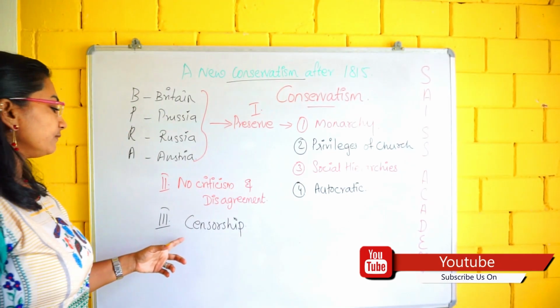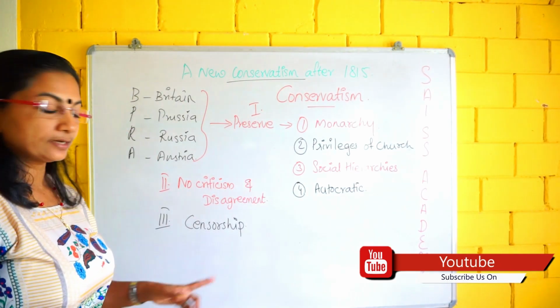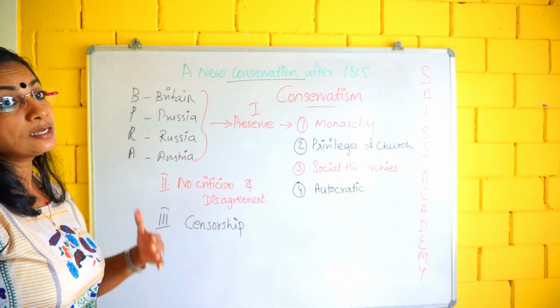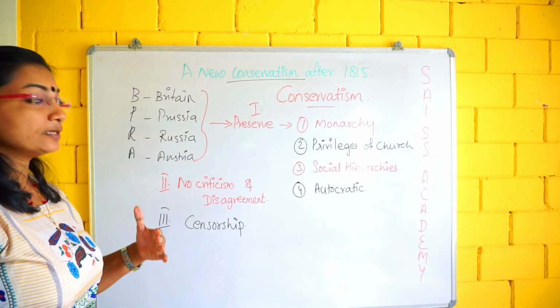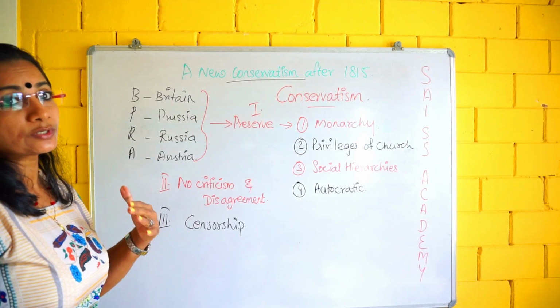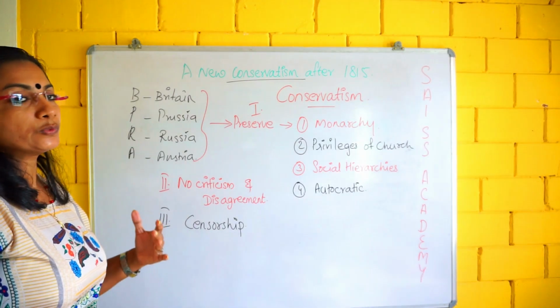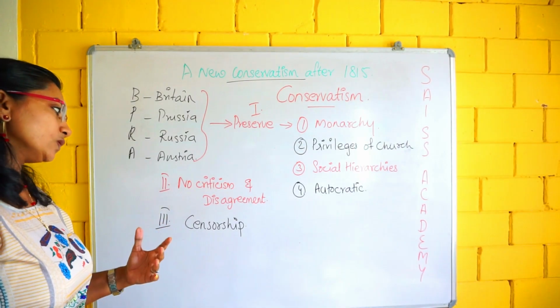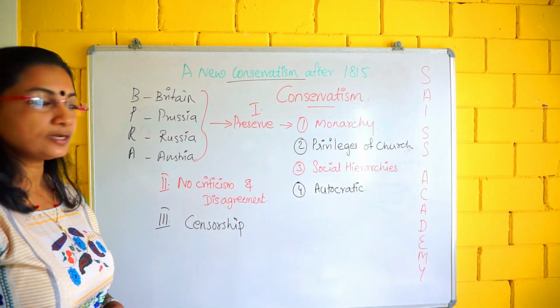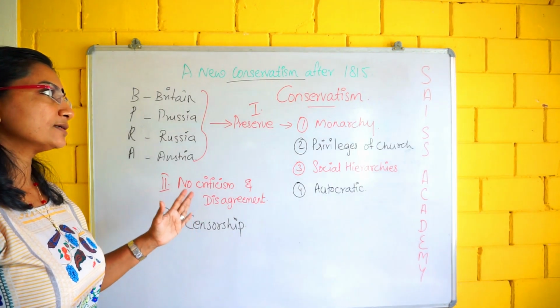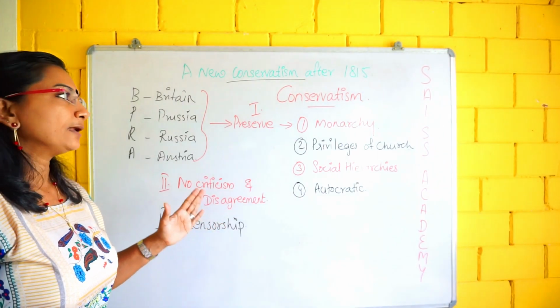Yes, the third thing was censorship. Got it? Censorship. That means they brought censorship and nobody was allowed to criticize them even through the newspapers, plays, songs, etc. Got it, children? These are the things that the conservatives brought at that time.